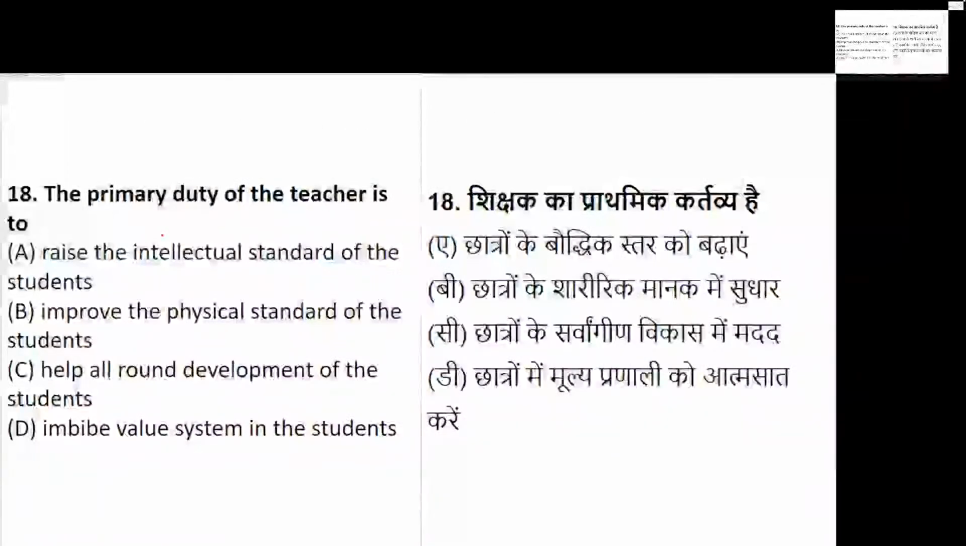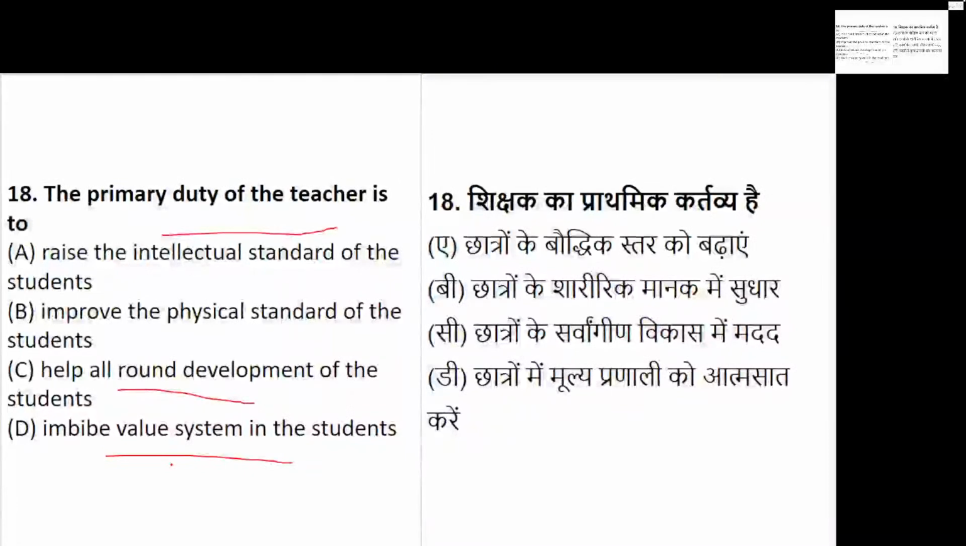Now, the primary duty of a teacher is what? Question number 18. What is the primary duty of the teacher? To raise the intellectual standards of the students, to improve the physical standard of the students, to help all-round development, or to imbibe the value system. Imbibe means to inculcate in them the value system. So when we are talking about the primary duty of the teacher, it will result into what?